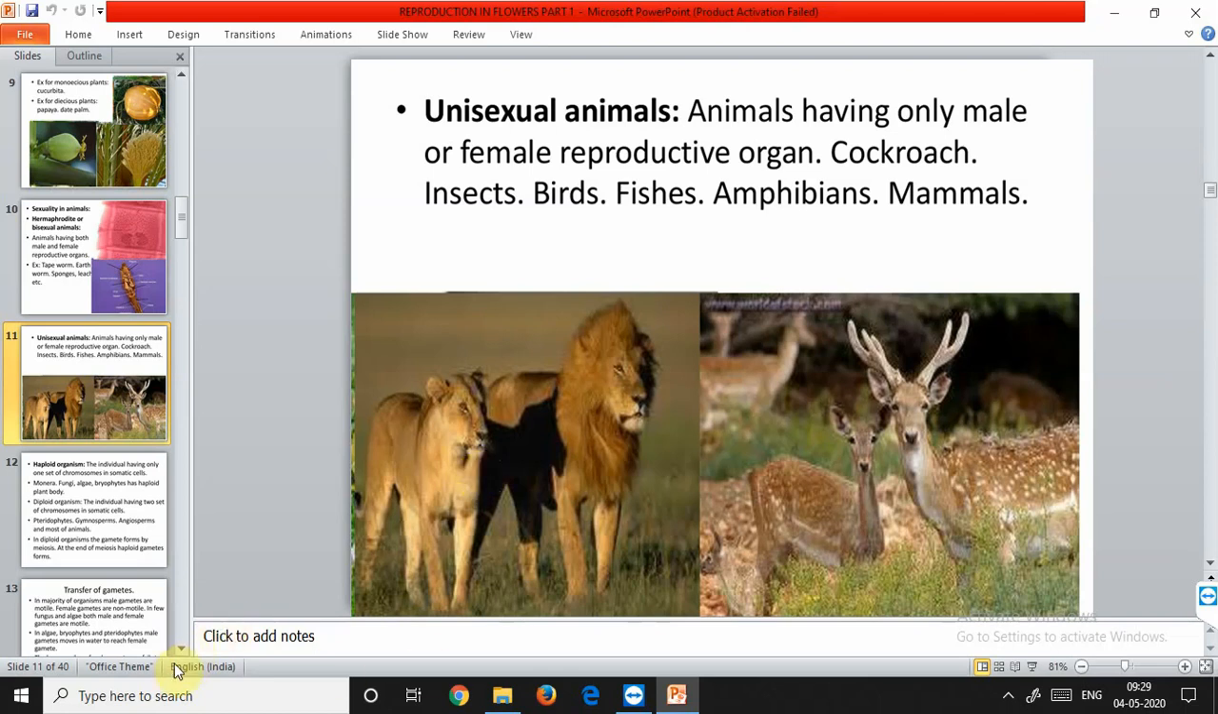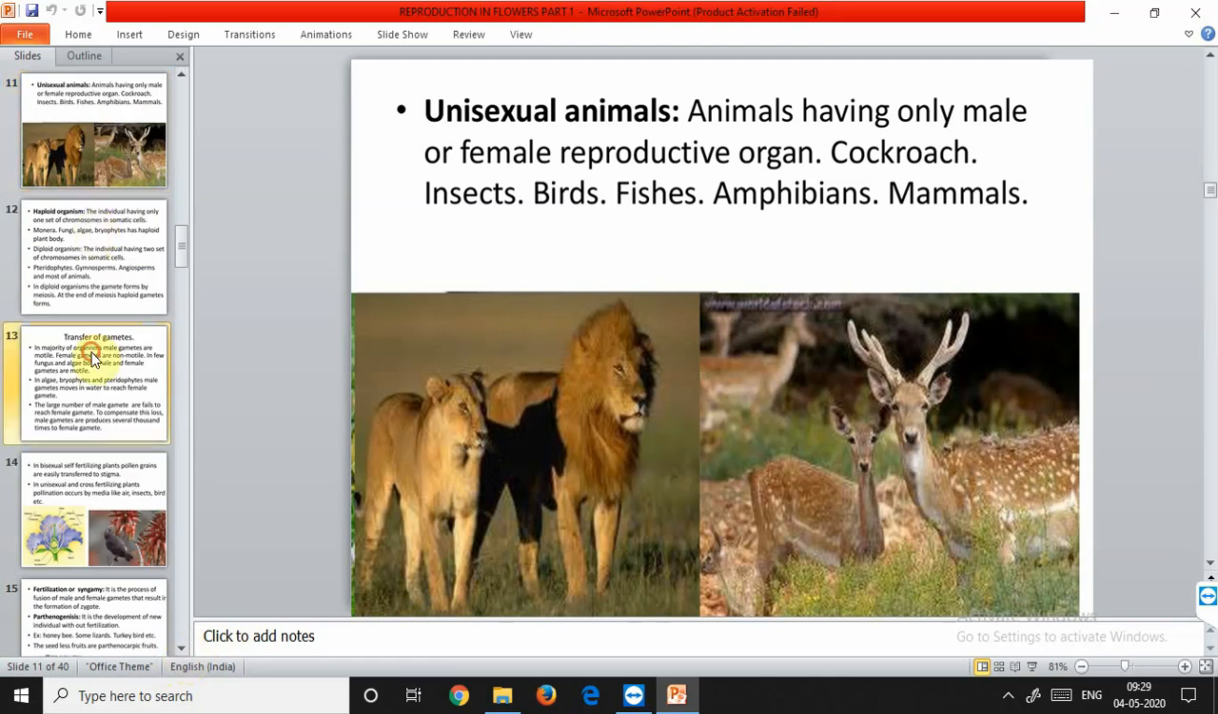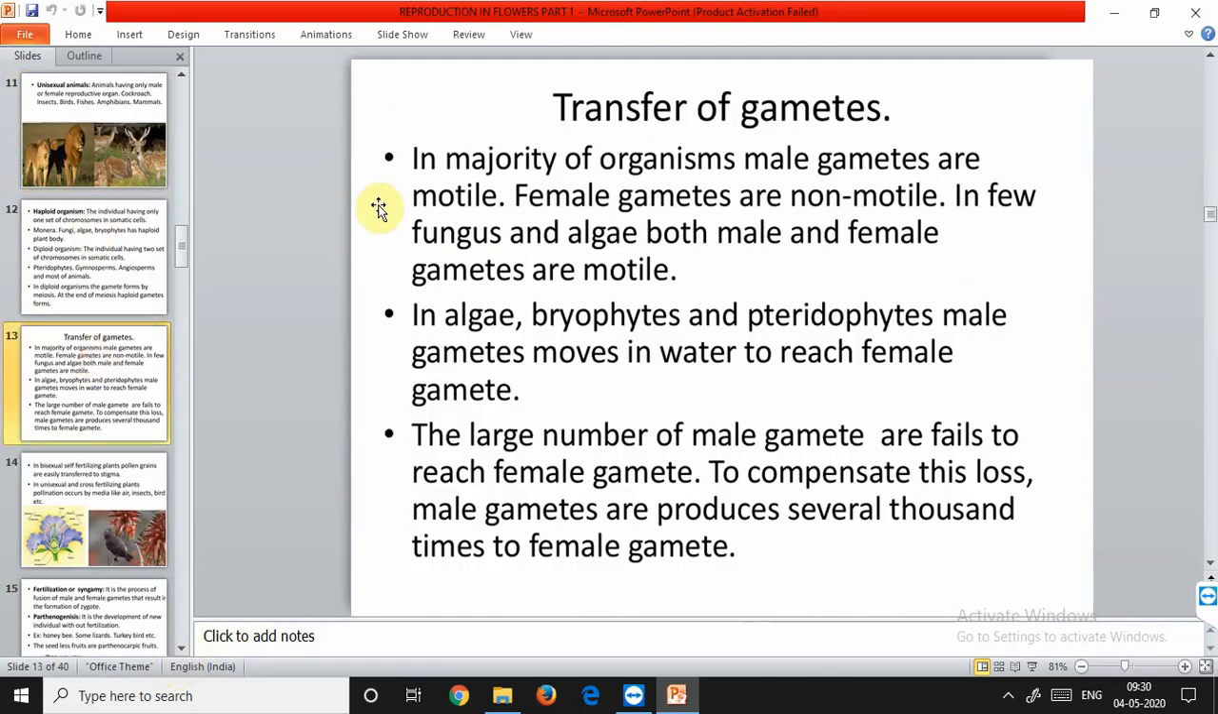Now we'll talk about gamete transfer. After the gametes are formed, male and female gametes must be physically brought together to facilitate fusion or fertilization. In a majority of organisms, the male gamete is motile and the female gamete is stationary. This is mostly because the male gamete is smaller and possesses flagella or cilia that help in its movement, while the female gamete is larger in size and cannot move from one place to another. There are also some exceptions. There are a few fungi and algae in which both types of gametes are motile.